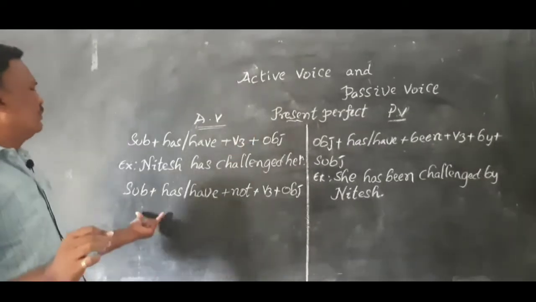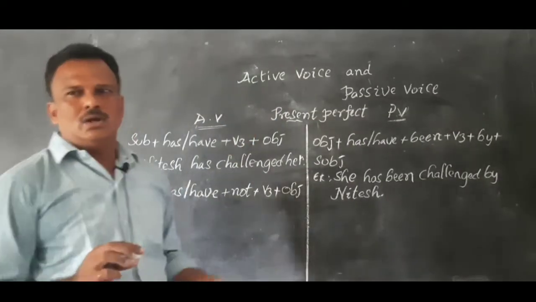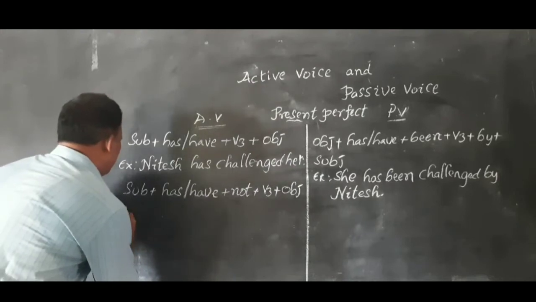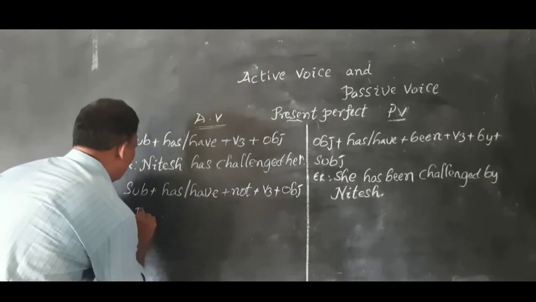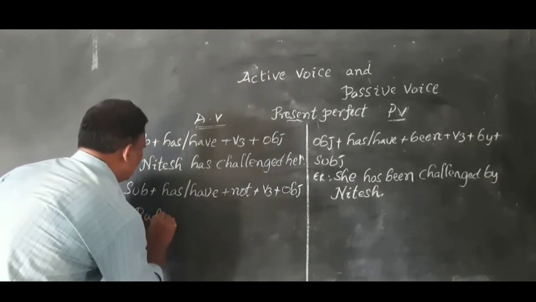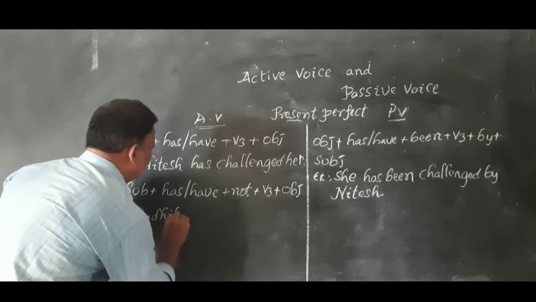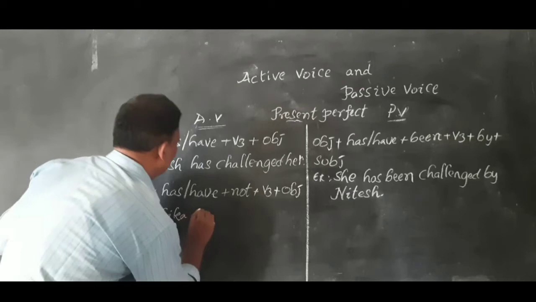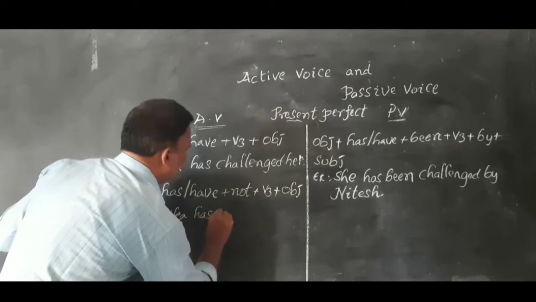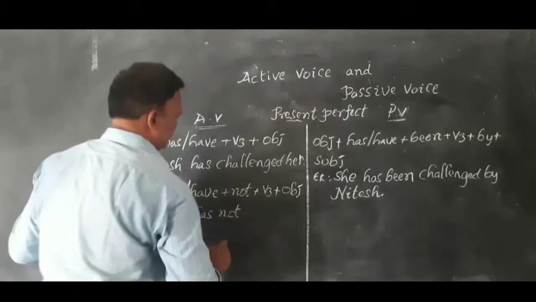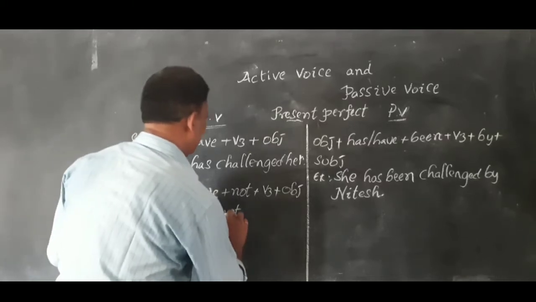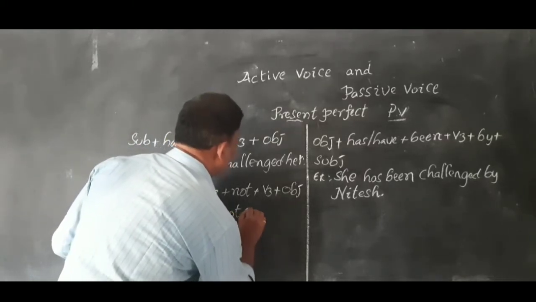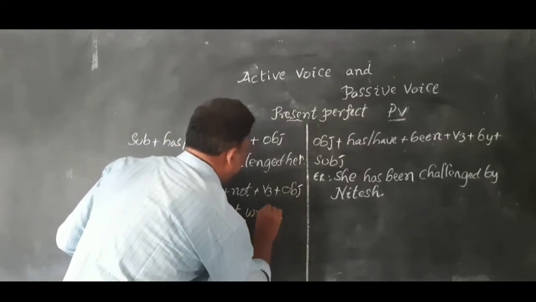It is negative, so we have to use not here. Example: Radhika has not written.